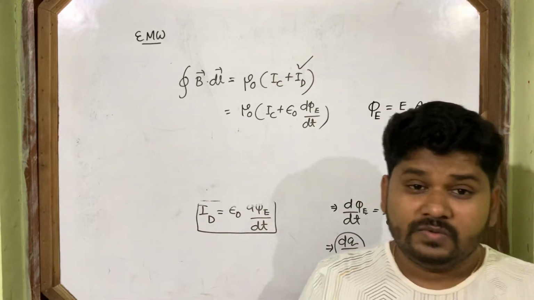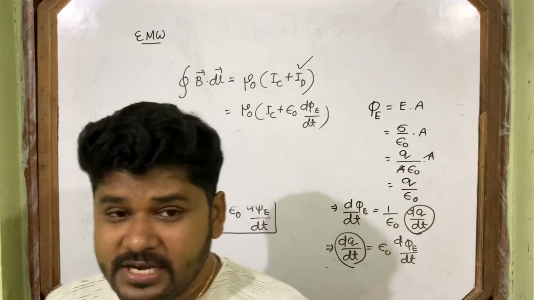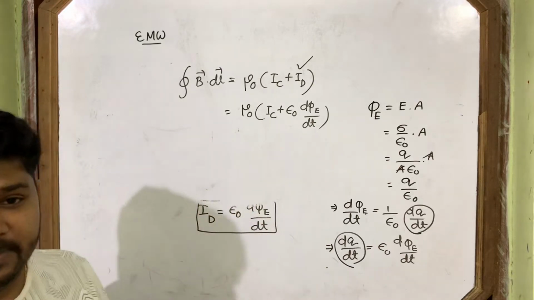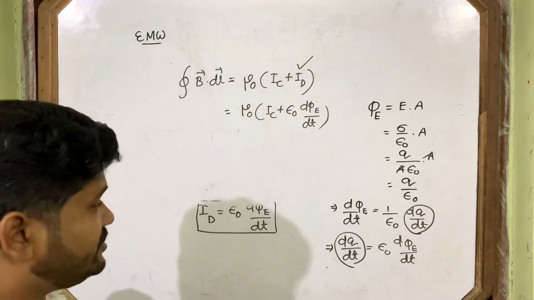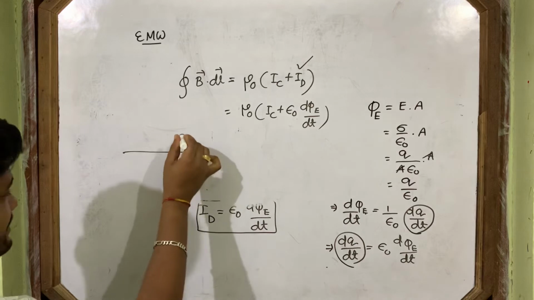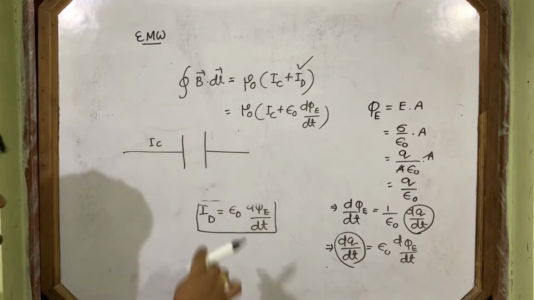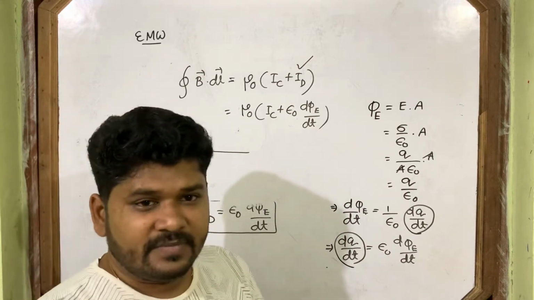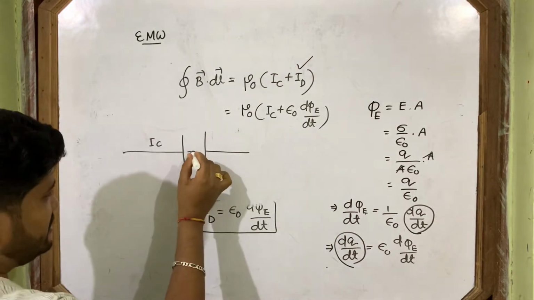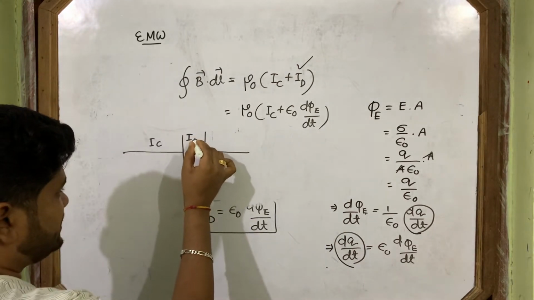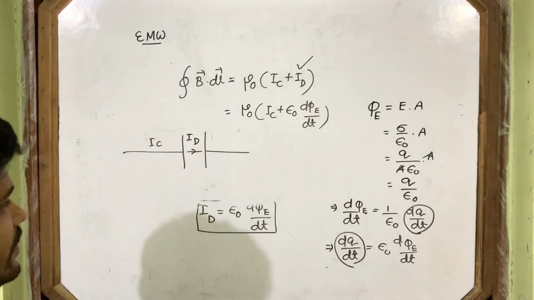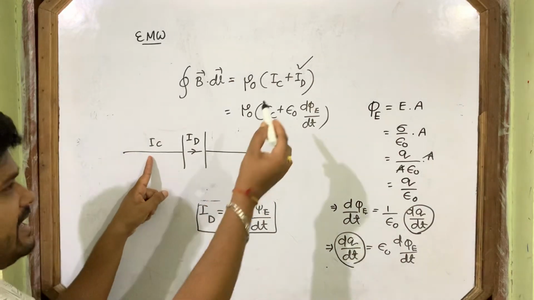Now see how Ampere's circuital law agrees with our derivation. In a capacitor, outside the capacitor the current that exists is conduction current. Inside the capacitor the current that exists is displacement current. When IC is there, ID is 0.